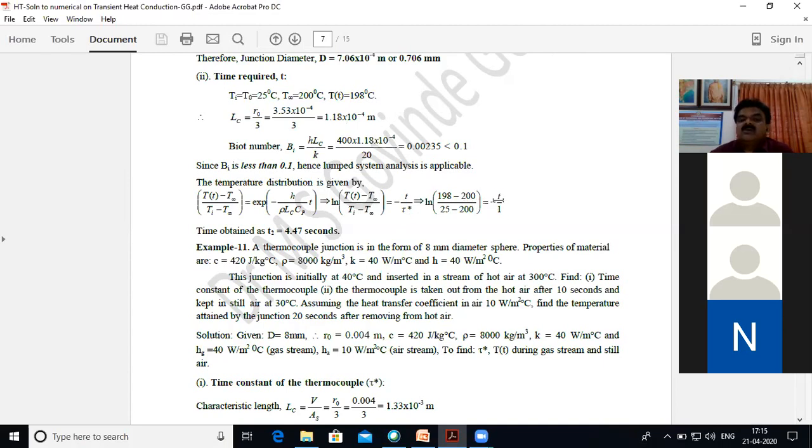From this you calculate the time required, where t is equal to 4.47 seconds. So in order to achieve 198 degrees centigrade with that diameter of the bead, I have to wait 4.47 seconds. That is the meaning of that.